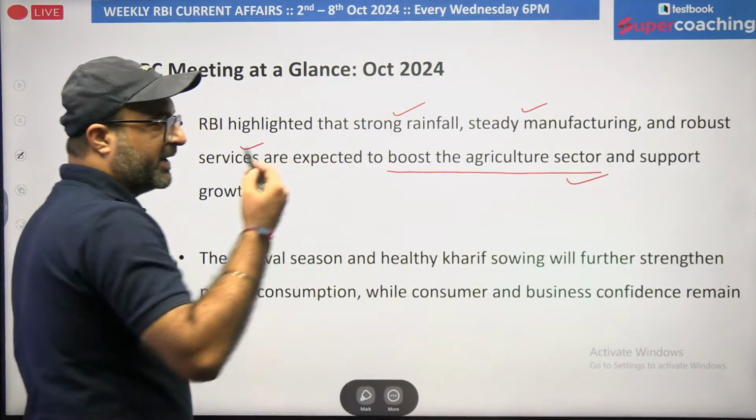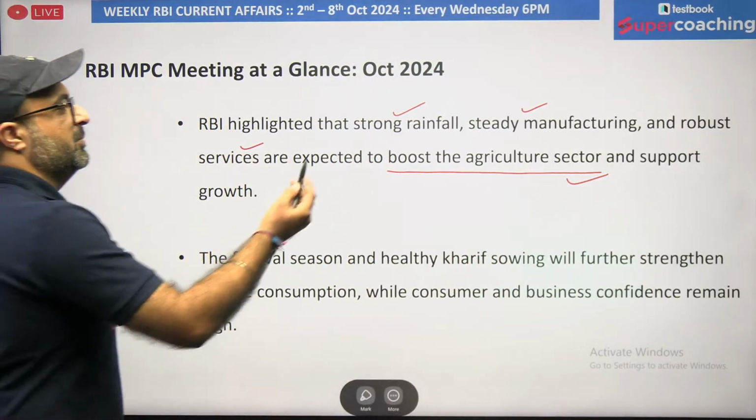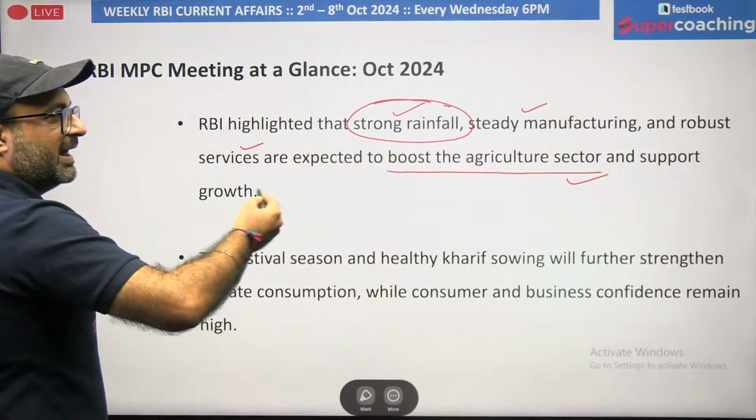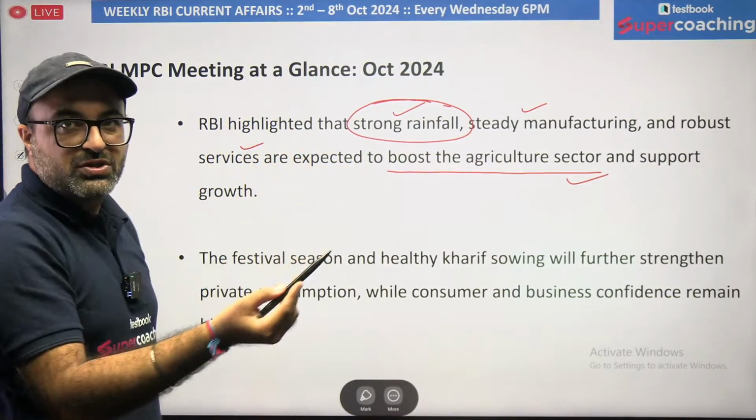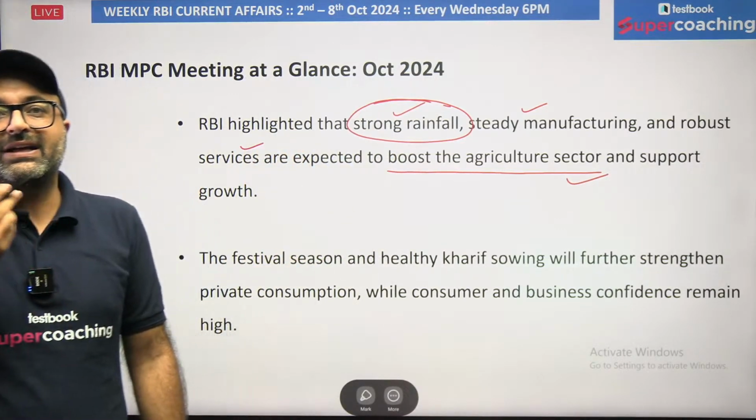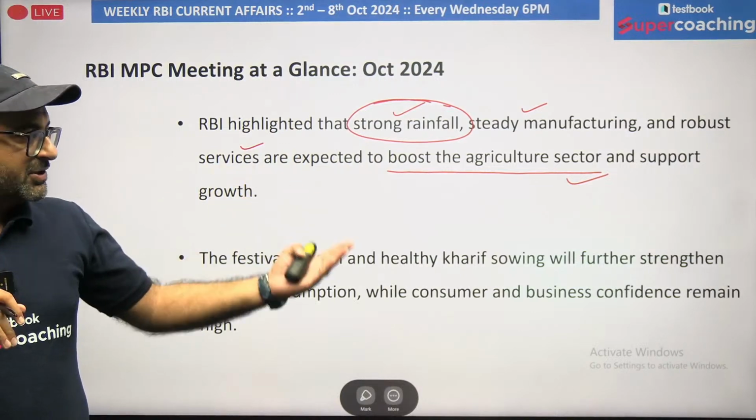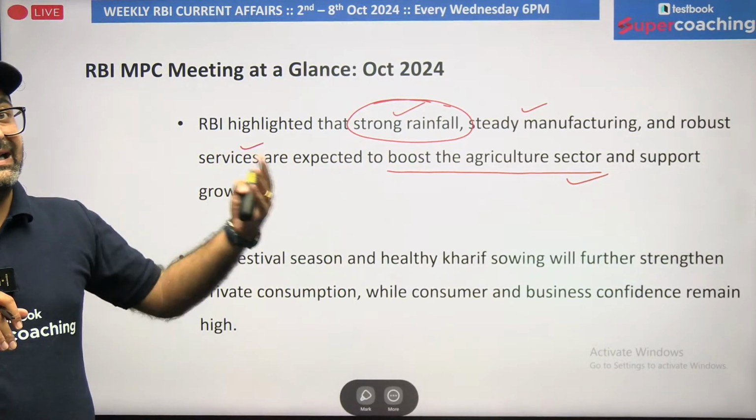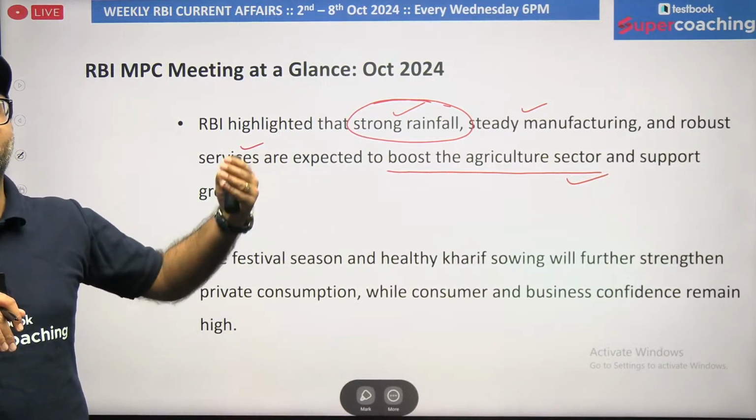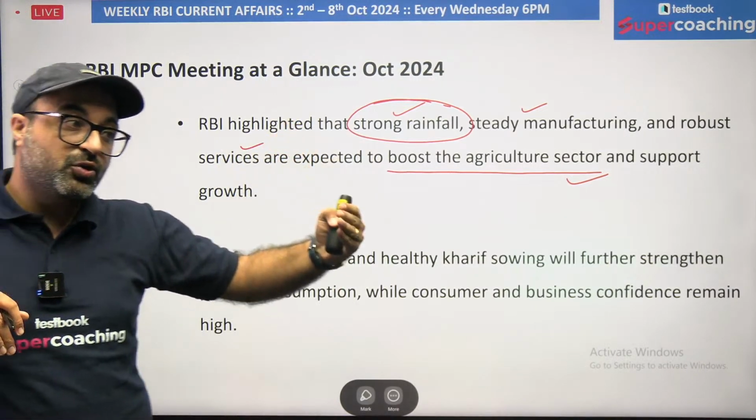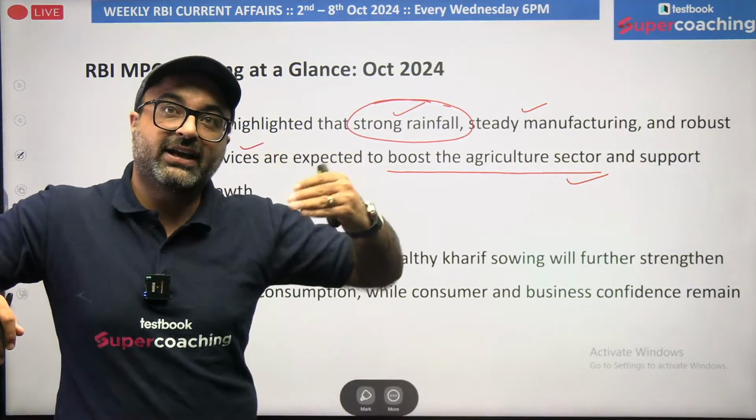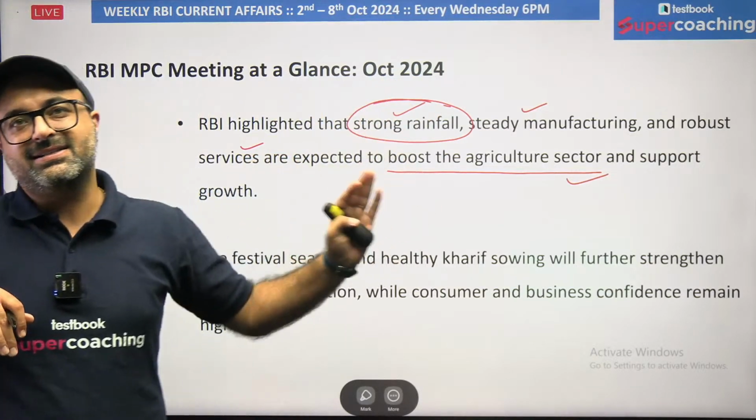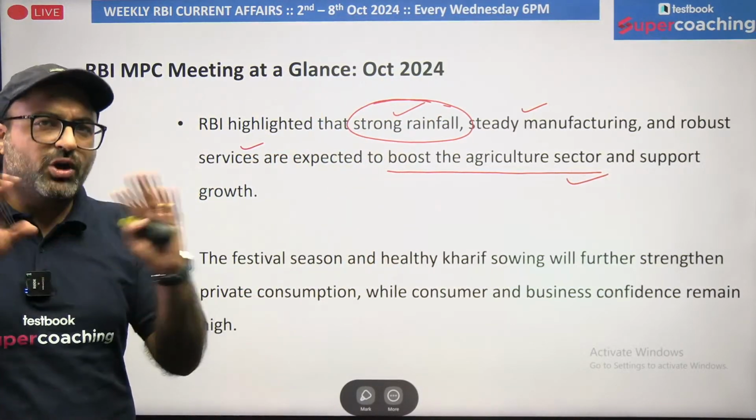And why are we expecting good output from the agriculture sector? Because of the good rainfall. So if we are expecting that the agriculture sector will boost, that means due to the increase in agriculture production, demand will increase in the market. That will result in an increase in inflation. So in order to avoid an extra increase in inflation that would come from decreasing the policy rates, this decision has been taken by RBI that we won't be changing our rates.